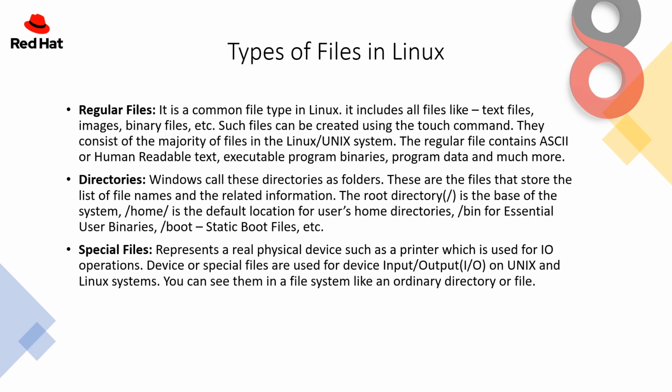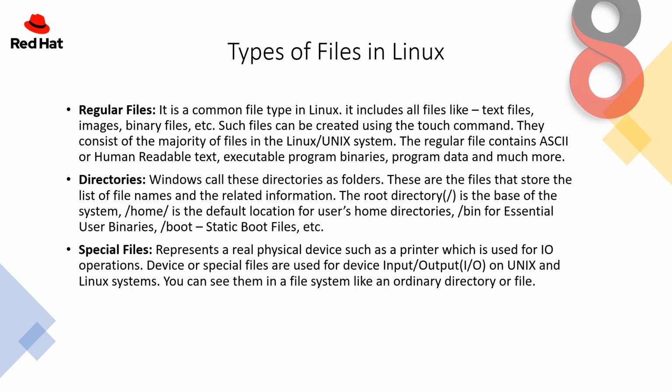What are the types of files in Linux? There are three types of files: regular files, directories, and special files. Regular files are the common file type in Linux. They include all the files like text files, images, binary files, etc. Such files can be created using the touch command. They make up the majority of the files in the Linux operating system. The regular file contains ASCII or human readable text, executable program binaries, program data, and much more.